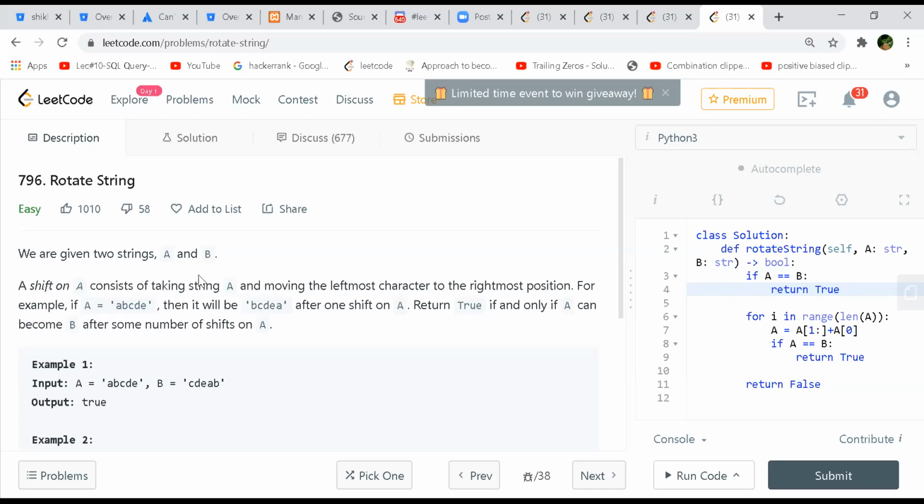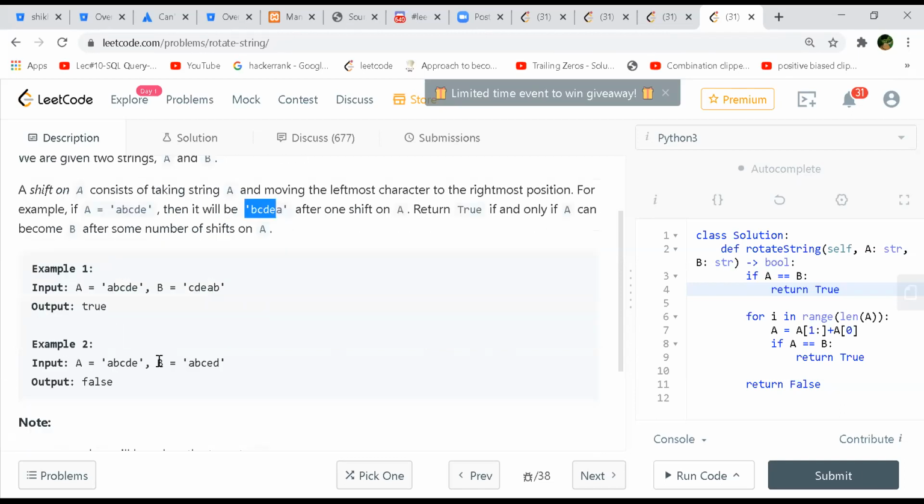So this is Rotate String. Two strings are given. A shift on A consists of taking string A and moving the leftmost character to the rightmost position. If this, then the rotated string will be this. I mean, this A is going to the back. Return true if and only if A can become B after some number of shifts on it. Okay, A can become B and B can become A. So A is this, B is this. First of all, the lengths should be the same, right? Length of A and B.